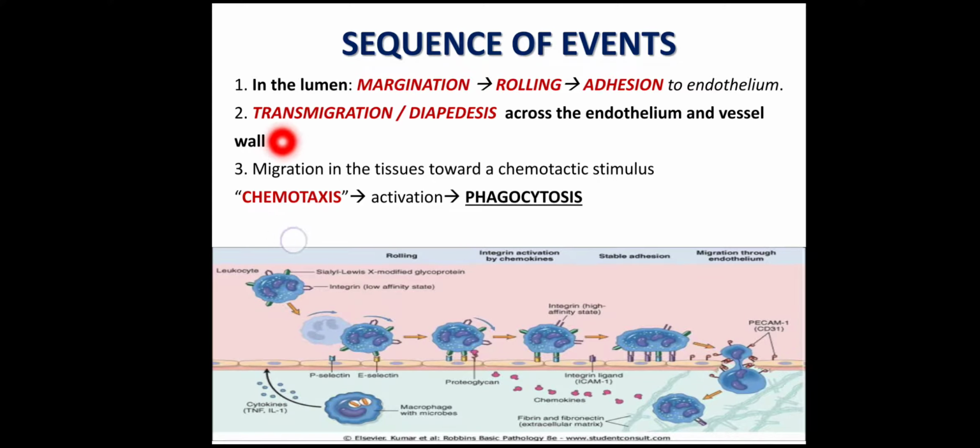Then, after that, across the blood vessel wall, transmigration occurs. So, this is transmigration. After adhesion, the WBC migrates across the blood vessel wall. This is transmigration, also known as diapedesis. And lastly, the WBC, when it reaches outside the blood vessel space, it will move towards the microbe under the effect of certain chemoattractants. So, this process is known as chemotaxis. And after it reaches the microbe, it will cause the killing and degradation of the microbe by the process of phagocytosis. So, these are the various cellular events which occur in inflammation.